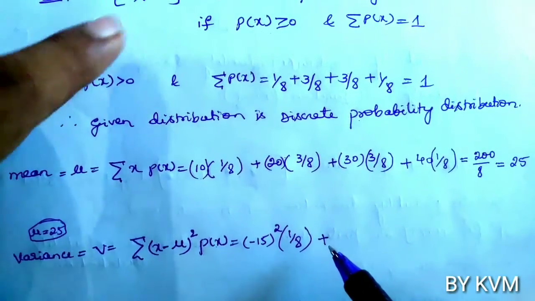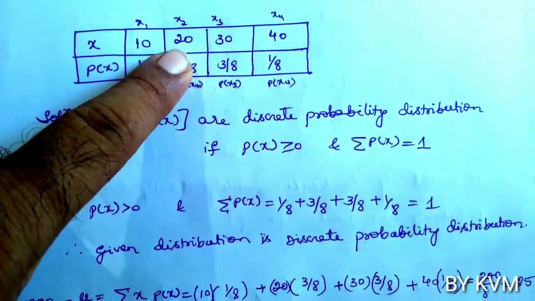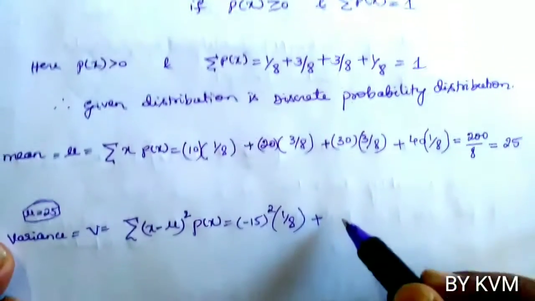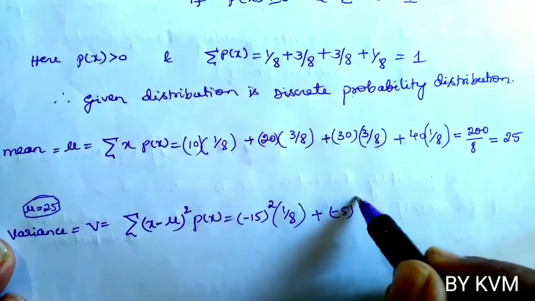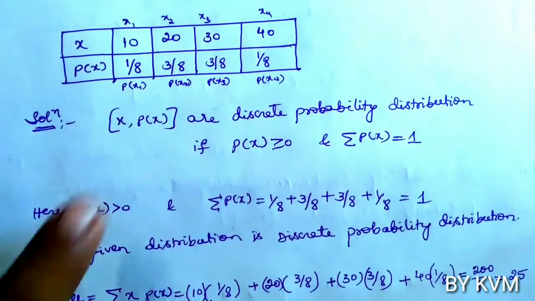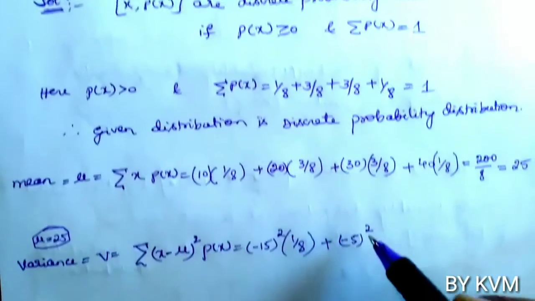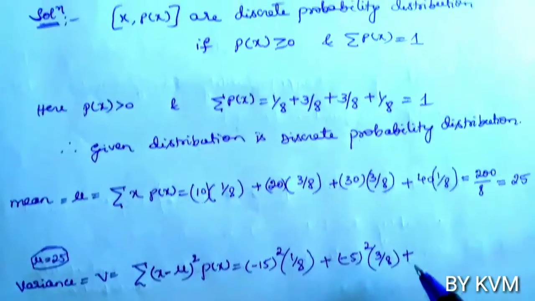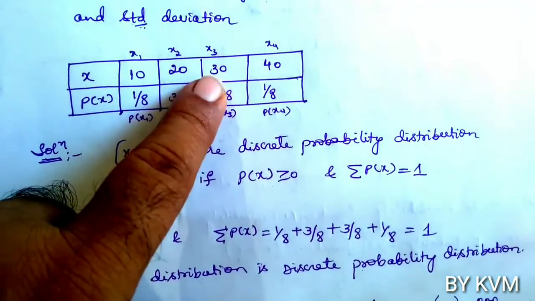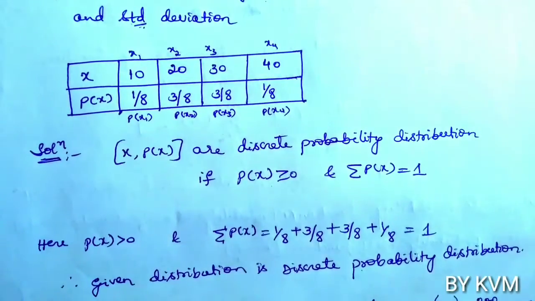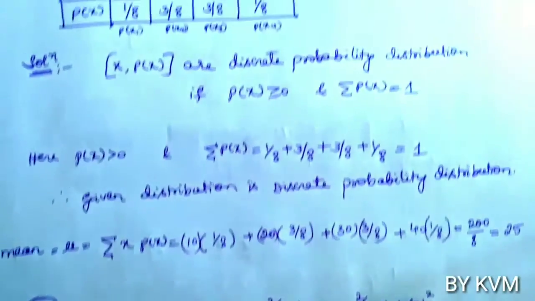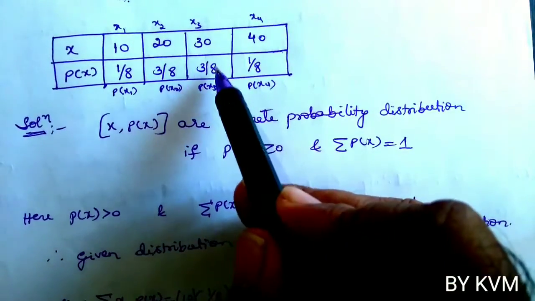Plus again, x2 is 20 and mu is 25. 20 minus 25 is minus 5. So minus 5 whole square into p of x. What is p of x? 3 by 8. So it is 3 by 8. Plus then x3 is 30. 30 minus 25, that is plus 5. So 5 whole square into p of x. What is p of x? That is 3 by 8.